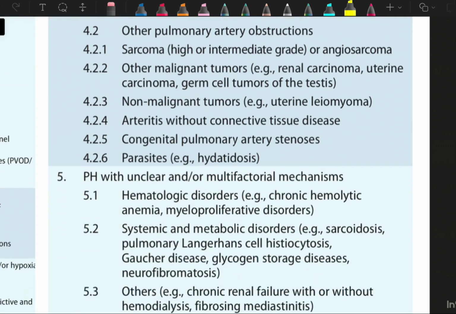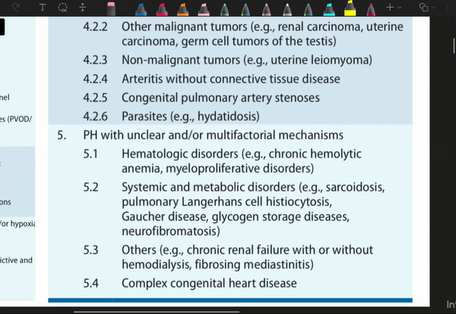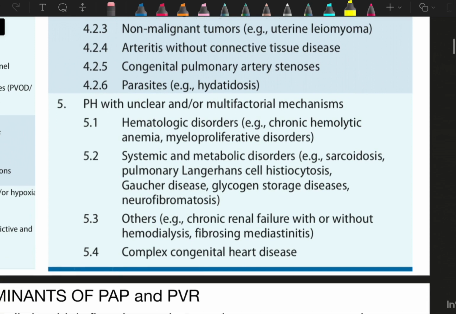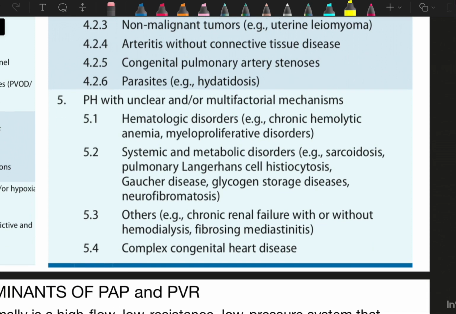Now comes class 5, pulmonary hypertension with unclear or multifactorial mechanisms. In this condition come hematological disorders like chronic hemolytic anemia or myeloproliferative disorders, or it could be due to systemic and metabolic disorders like sarcoidosis, pulmonary Langerhans histiocytosis, Gaucher disease, glycogen storage disease, neurofibromatosis, and so on. So all systemic and metabolic disorders come in category 5, very important. And other conditions like chronic renal failure with or without hemodialysis, fibrosing mediastinitis, or complex congenital heart disease.